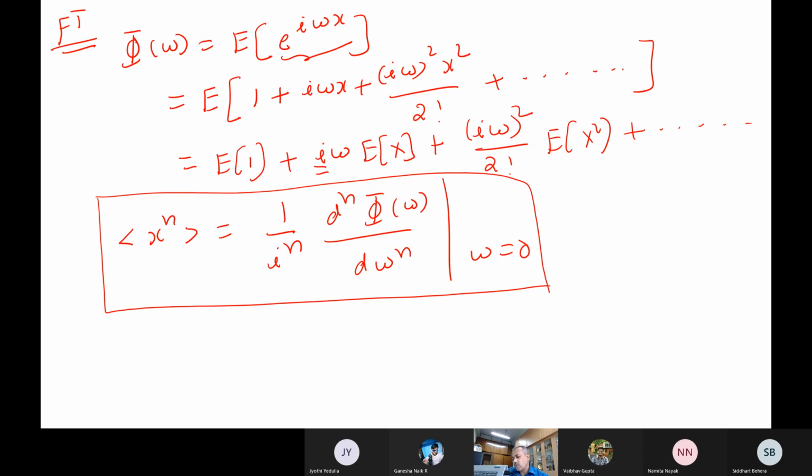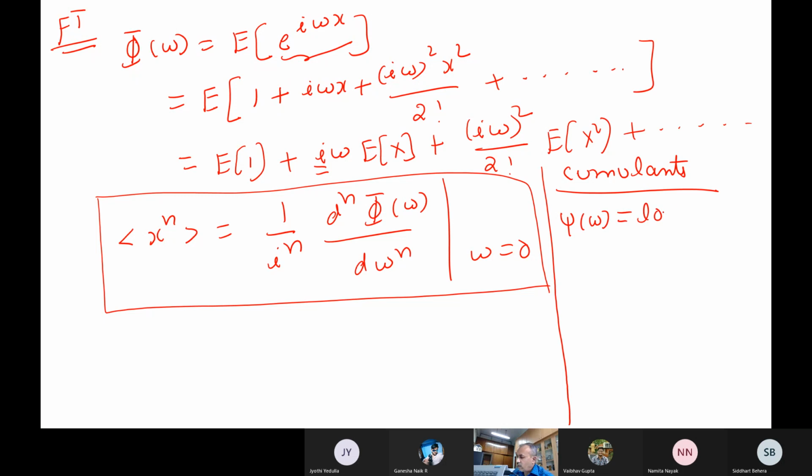Sometimes we talk in terms of probability density functions. If things are complicated, you can talk in terms of its Fourier transform or Laplace transform also. But finally, everything will give you the same thing itself. And sometimes, in practice, people instead of talking in terms of moments also use cumulants. This is defined as the log of the characteristic function. So you already have the characteristic function, you take the logarithm of that, and then you define these cumulants in terms of the derivatives of the logarithm.